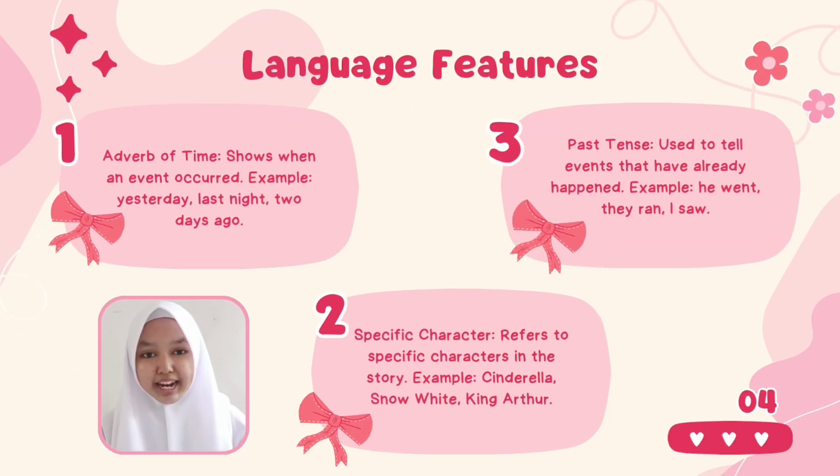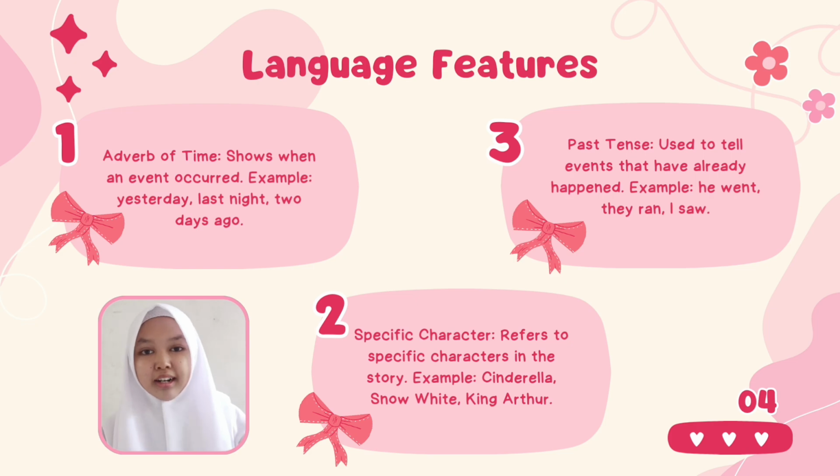Well, next we have the language features, which include adverb of time, specific characters, past tense, time conjunctions, action verbs, and direct speech. Let's discuss them one by one, starting with adverb of time. Adverb of time shows when an event occurs. Examples include once upon a time, last night, the next day, and two days ago.